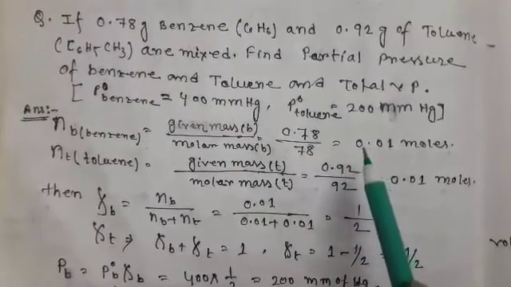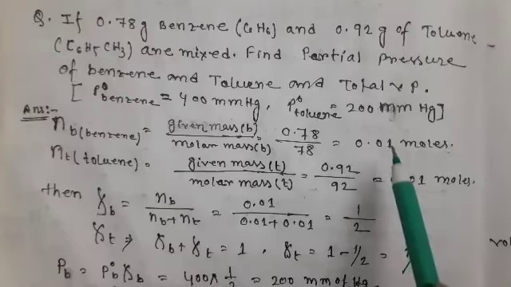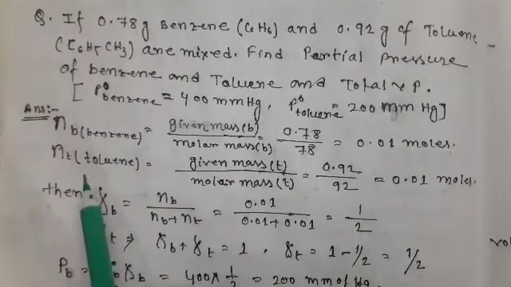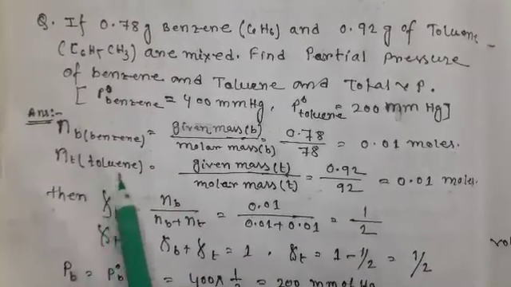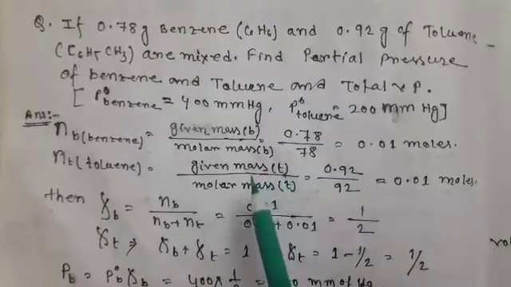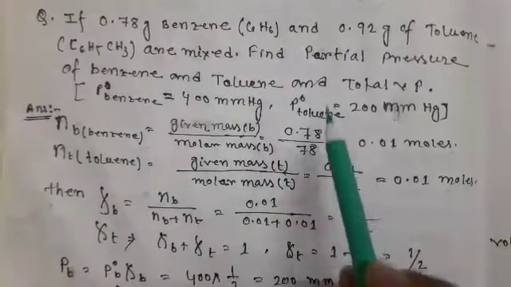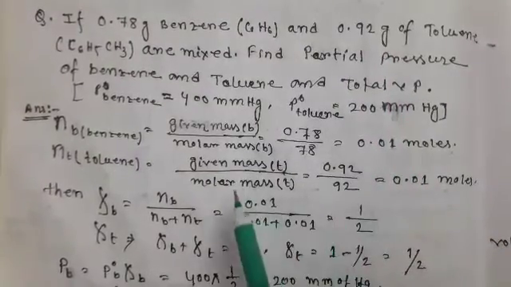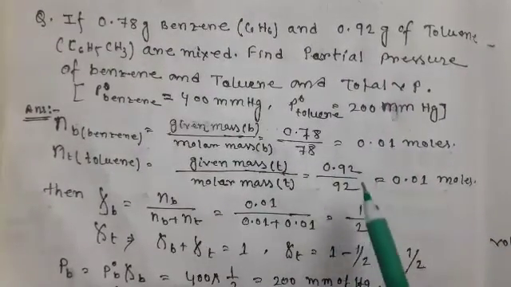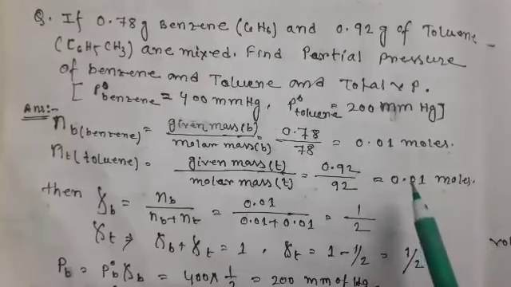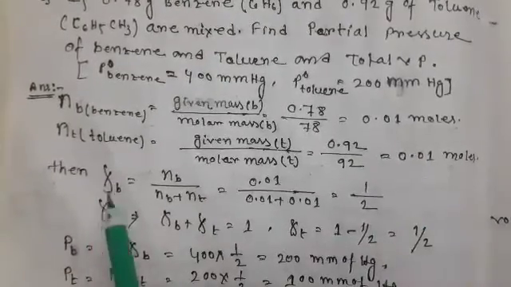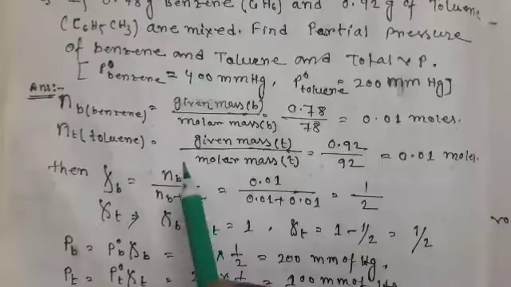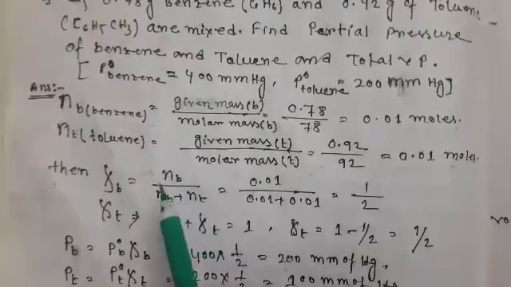Then the answer is 0.01 moles. And then the number of moles of toluene is given mass of toluene by molar mass of toluene. Here given mass of toluene is 0.92 gram, and molar mass of toluene is 92 gram. Answer is 0.01 moles.